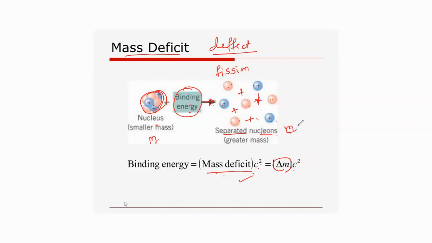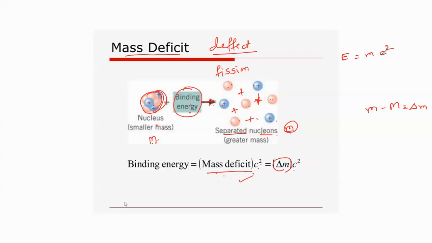If we take the difference, which is M minus m, this is called the mass deficit, delta M. There is a very small difference. That is because, according to Einstein's relation, E equal to mc square, mass and energy are interconvertible.